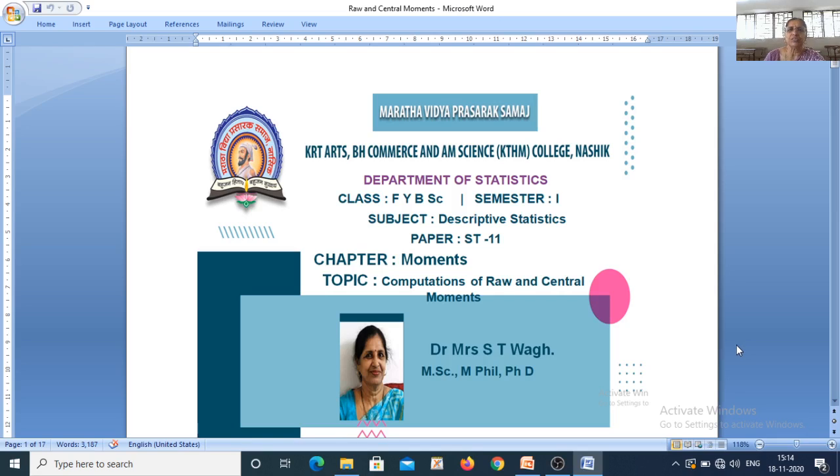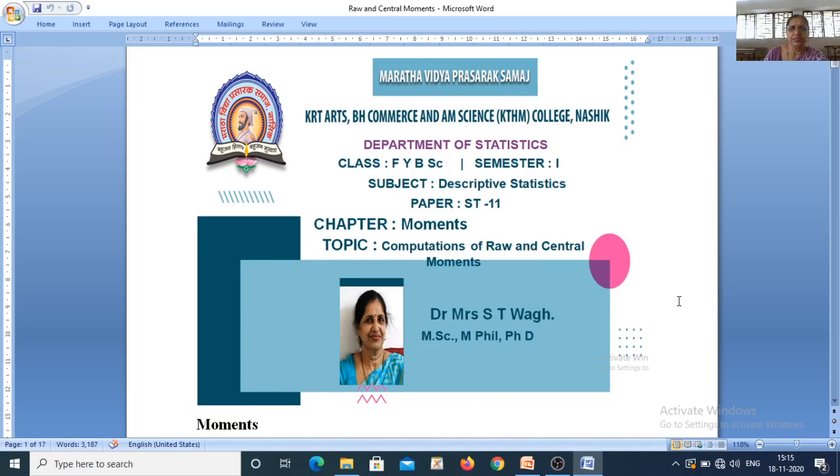Central moments are especially important because central moments consider the arithmetic mean as a center, and therefore from a computational point of view central moments are important and they actually give the description about the shape of the graph of your frequency curve, as well as the center and the point of concentration of the data set.